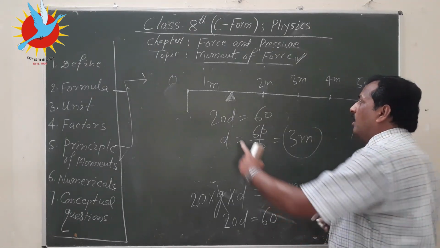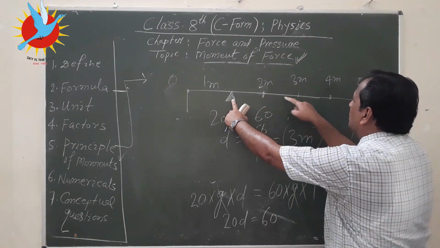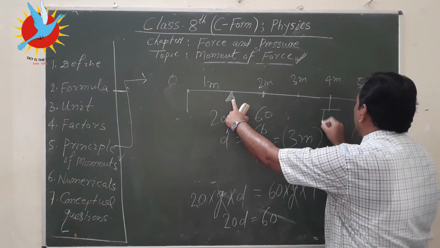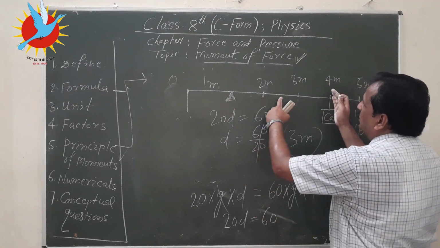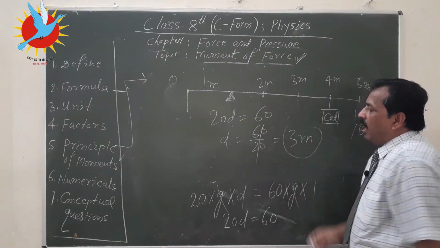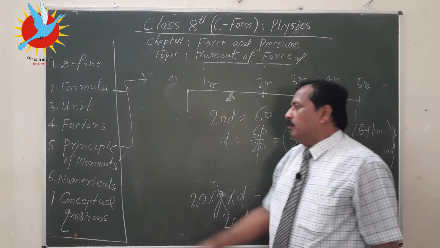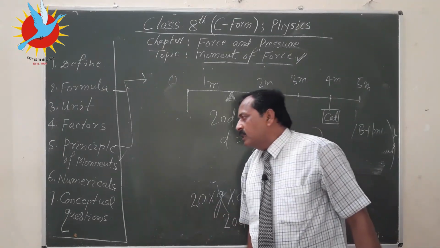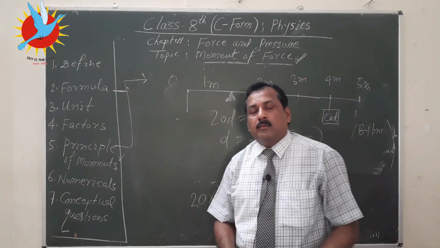Be careful. So the distance of the cat is 3 meter, meaning 1, 2 and 3 from the fulcrum, and then the rod will be in a balanced position. This is the meaning of the principle of moments, and we have solved these numericals, and we shall further continue with this chapter. Till then, bye. Thank you.